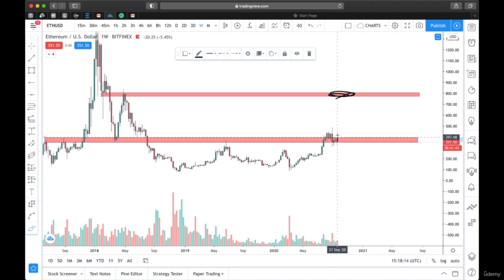So if price can break here, and then this resistance is serving as support, anytime price touches it, it's going to bounce. If you are taking a trade here, you will be coming here to take your profit. Do you understand? You'll be coming here to take your profit because that's the next resistance.